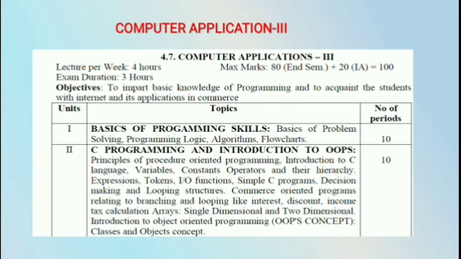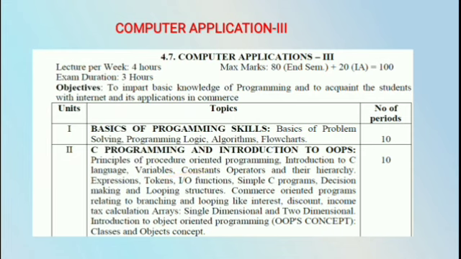The second one is C programming. It is a computer language. For what purpose do we use languages? Languages are used for communication purposes. Here, with C programming, human beings communicate with computers. For that purpose we use a programming language. In our syllabus, the C programming language is there, and an introduction to OOPS. What is meant by OOPS? Object Oriented Programming System. Here we want to learn the principles of procedure oriented programming. What is meant by procedure?